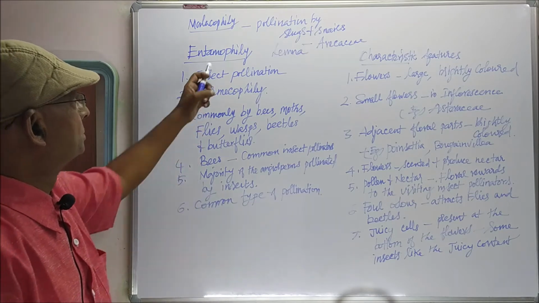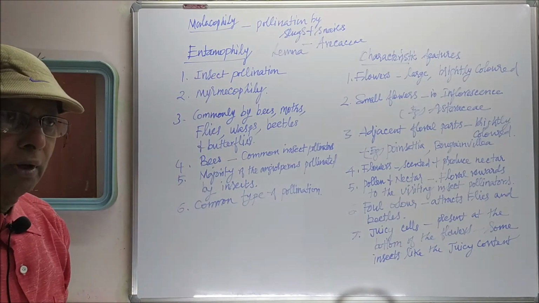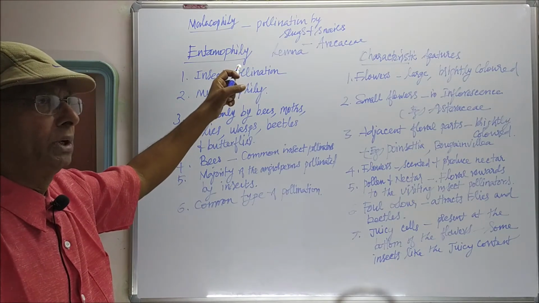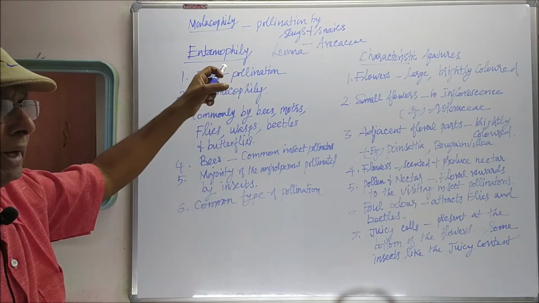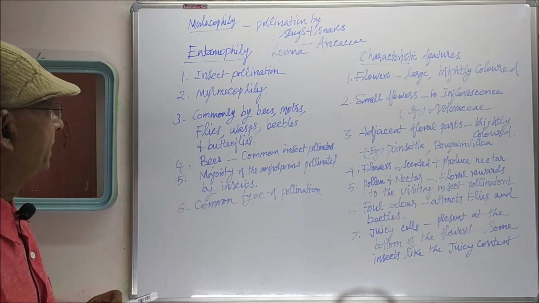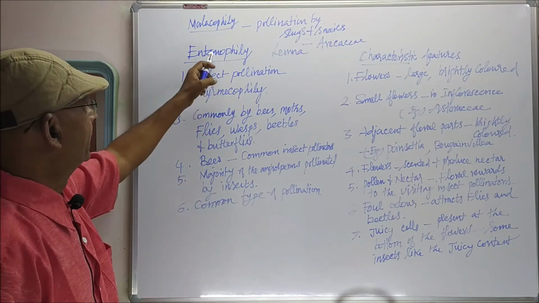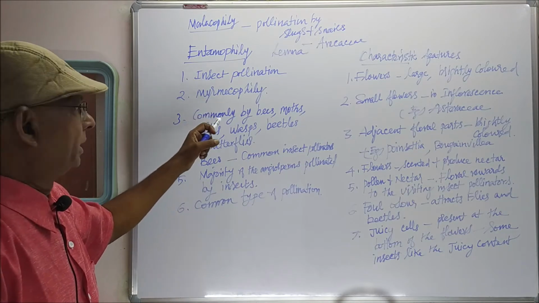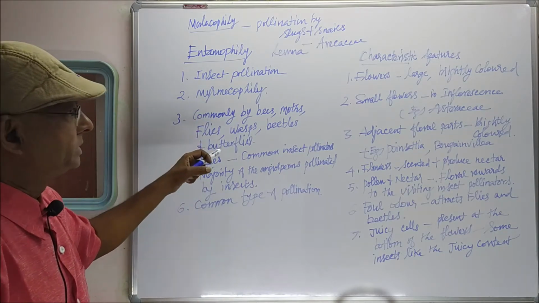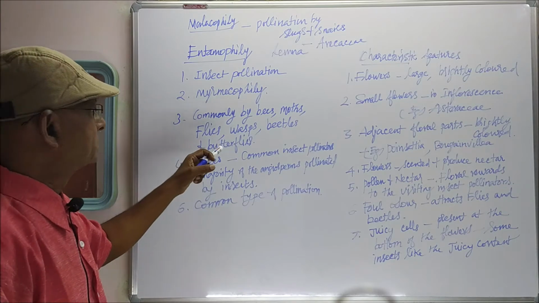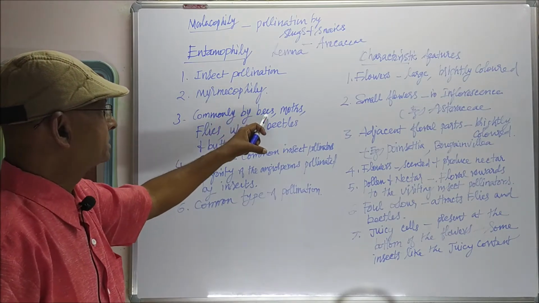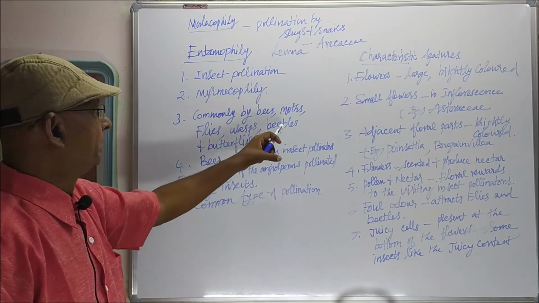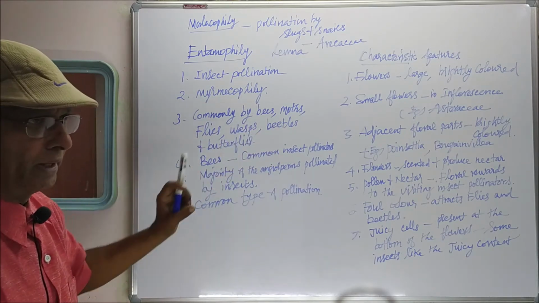Next we will proceed to entomophily. Entomophily is insect pollination. When the pollination is carried out by several types of insects, that is called entomophily. The common insects which pollinate flowers are bees, moths, flies, wasps, beetles and butterflies.